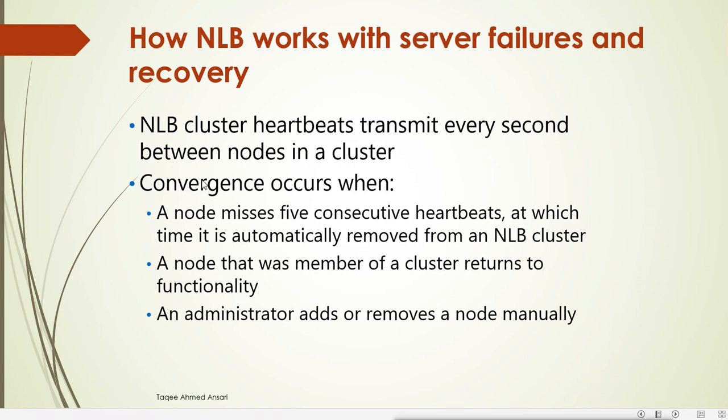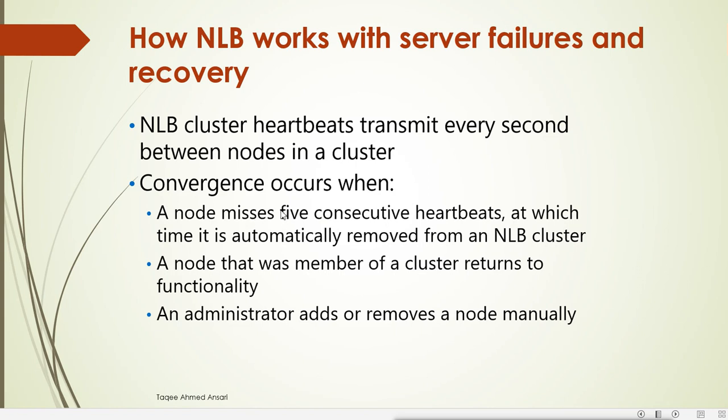Then convergence occurs. Convergence means when the service goes down, and then when the service comes back. The time between going down and coming up is called convergence. So convergence occurs when a server fails, and then the other server will take over.